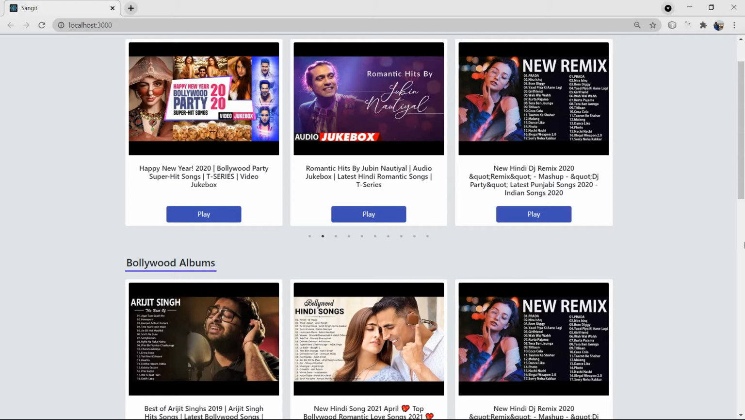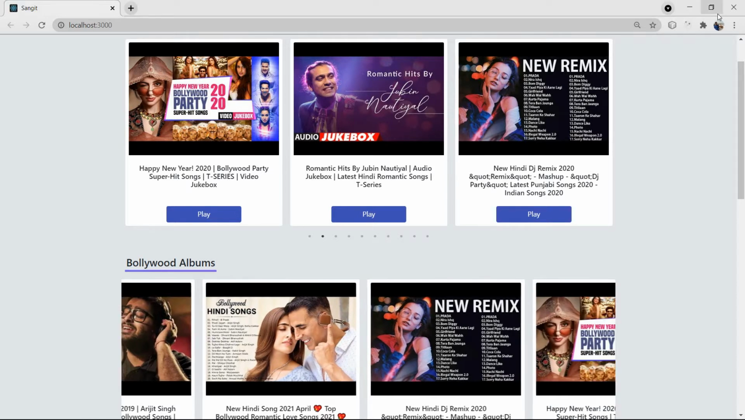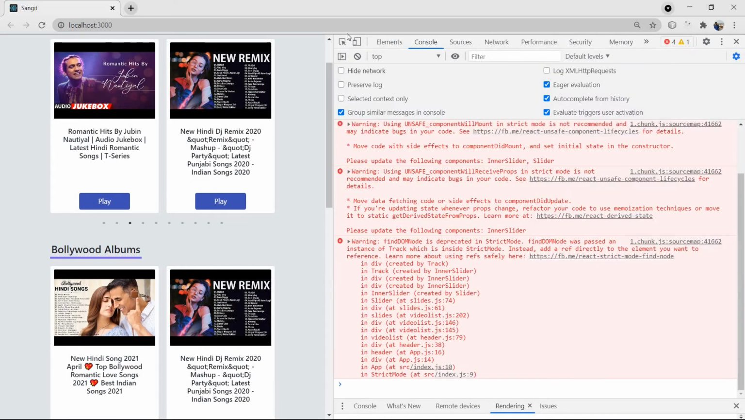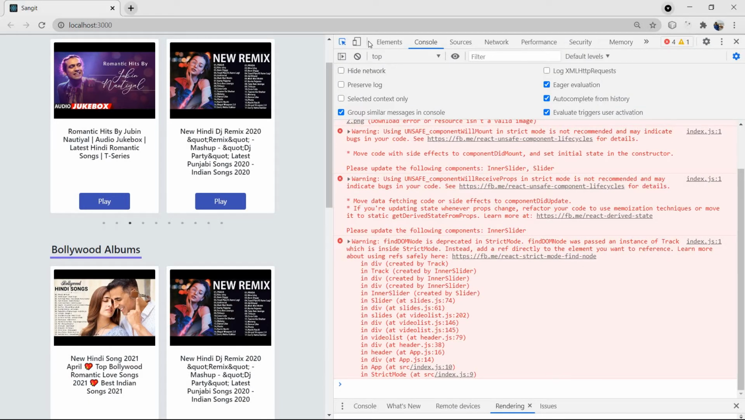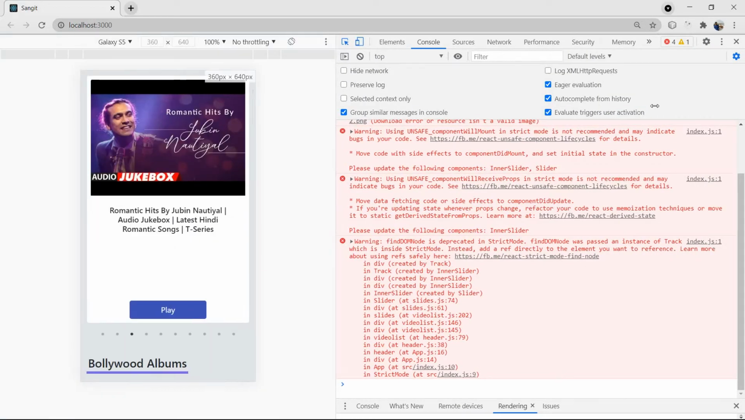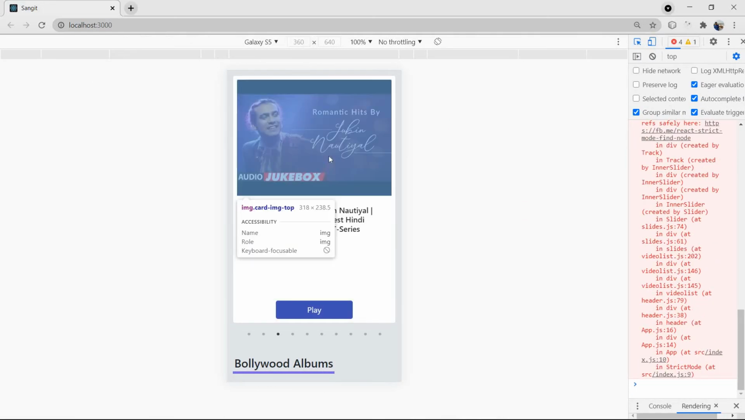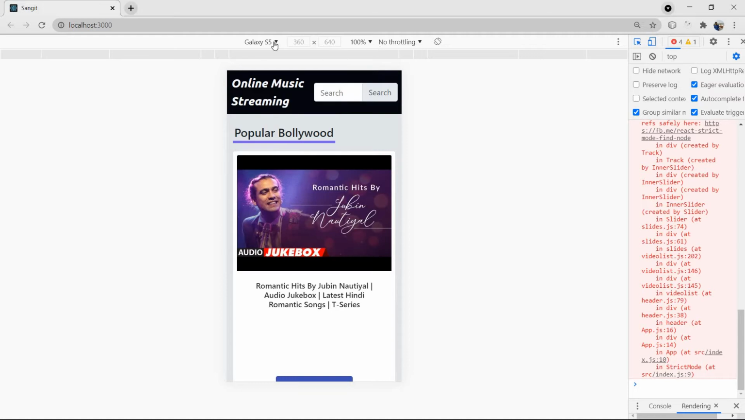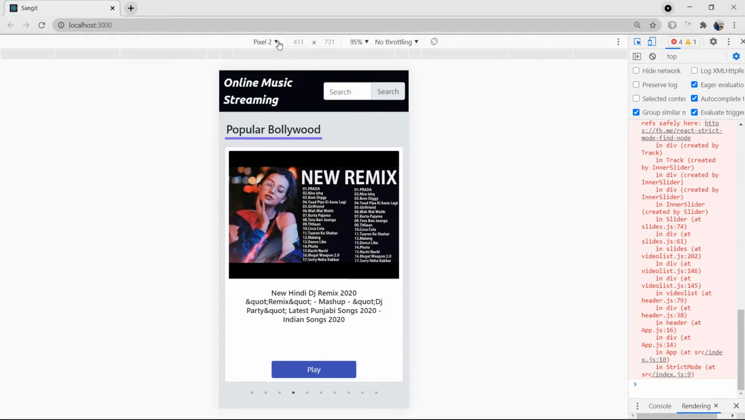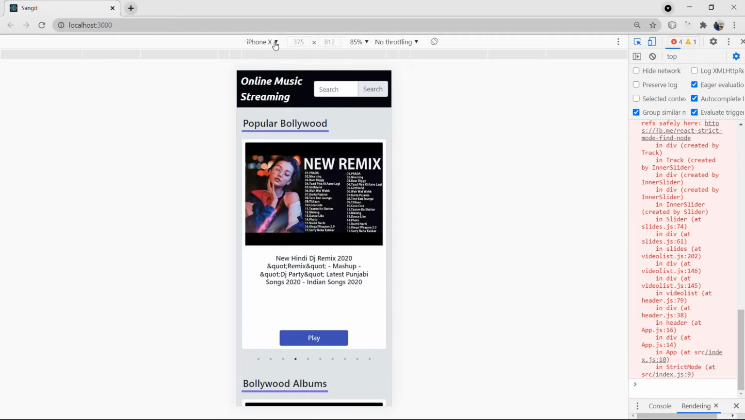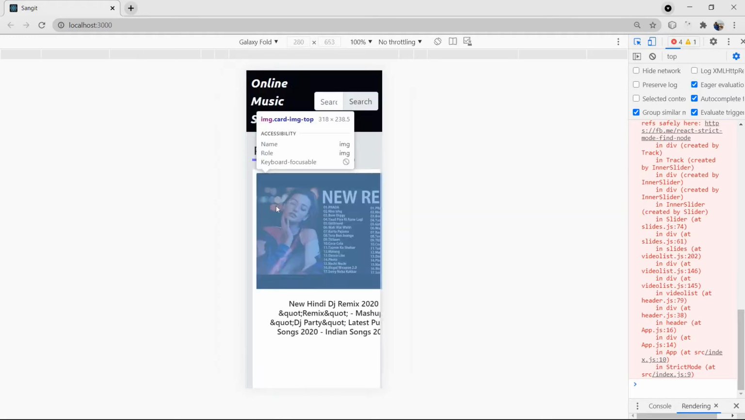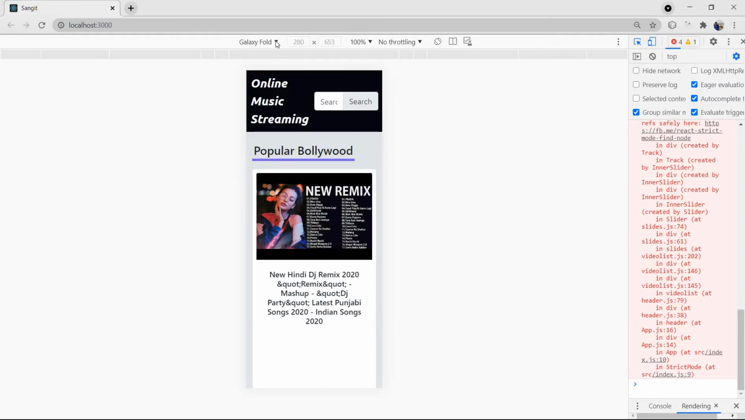I have also prepared my UI so it can respond accordingly. As you can see, it responds accordingly in Galaxy S5, Pixel, iPhone X, and more. So it is basically a responsive application.